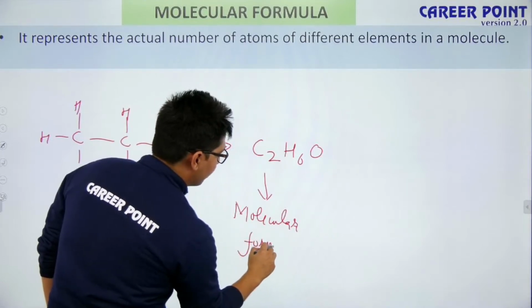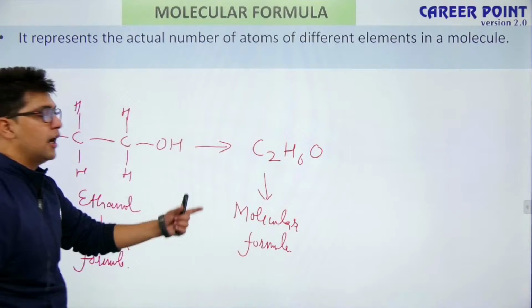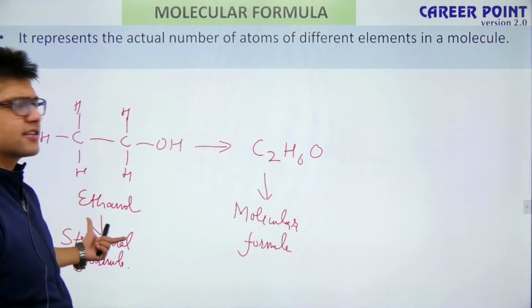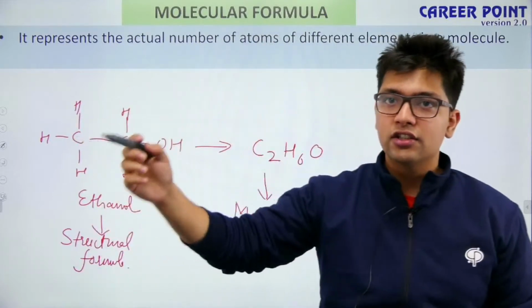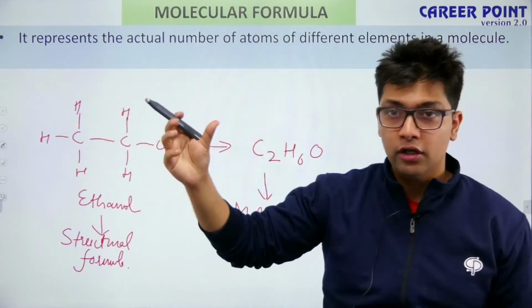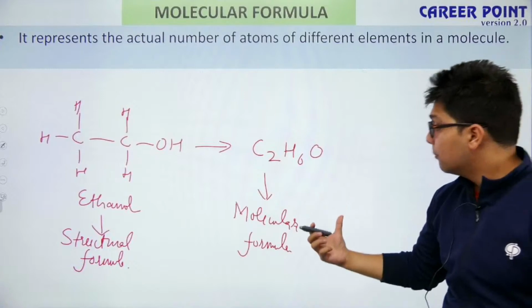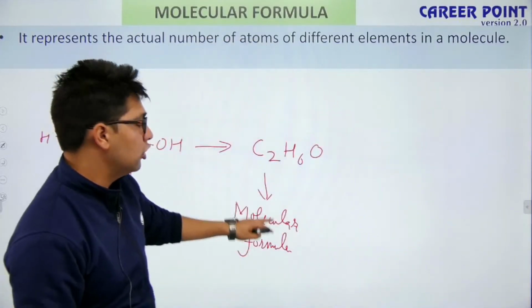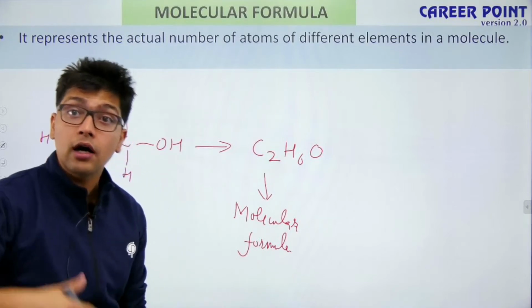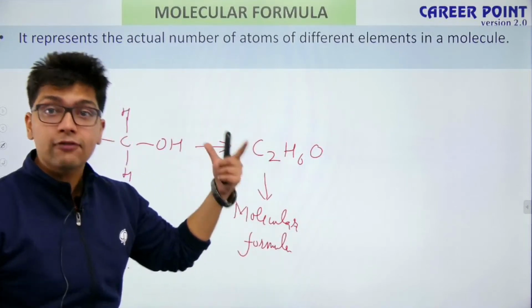But just like the relationship between empirical and molecular, there is a problem with molecular and structural, because for one molecular formula there can be multiple options for structural formula as well.